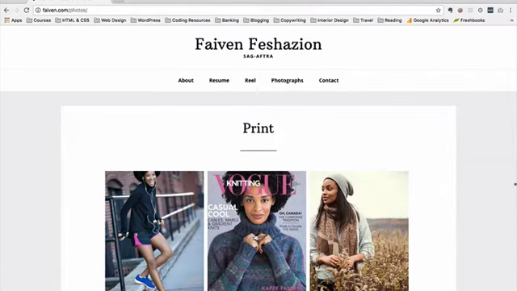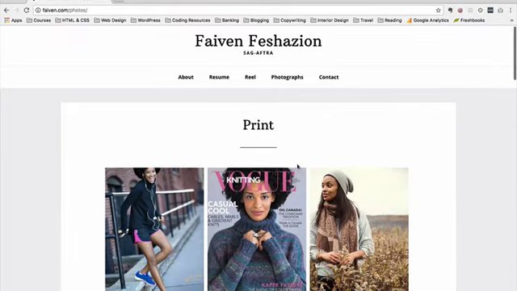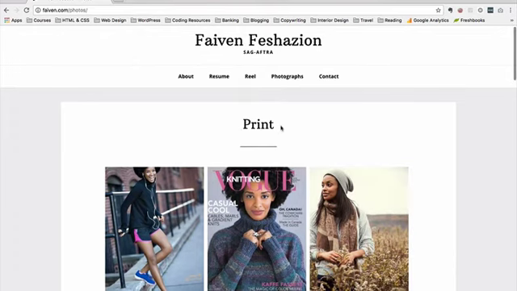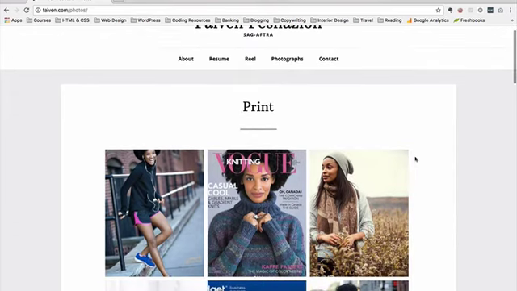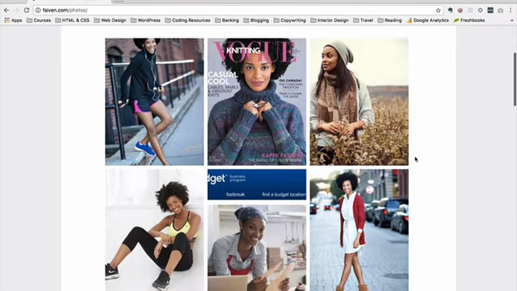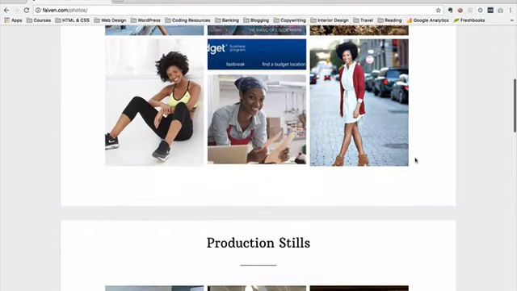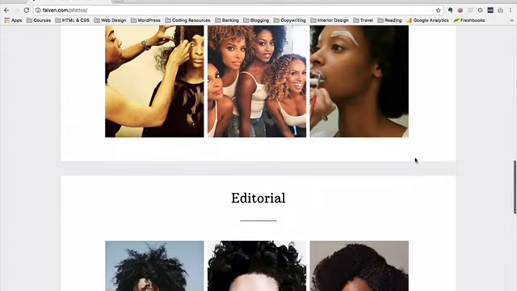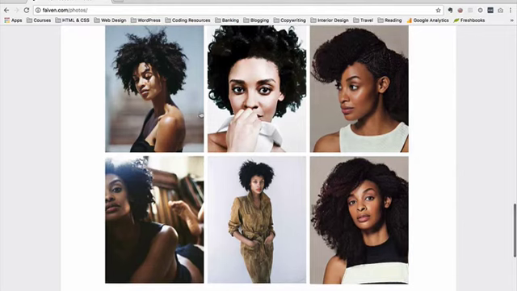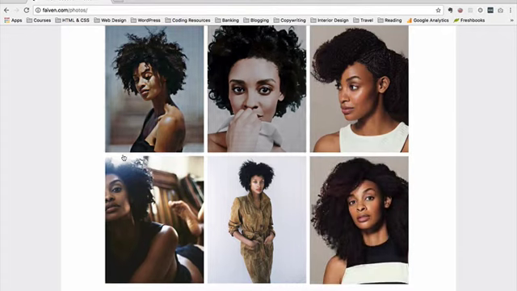Step number 3 is that we edited Faven's content based on the ideal user that we talked about in step 2. By content, I mean text and video and photographs and little things like headlines here. So we wanted to make sure that the content on Faven's site was really tightly edited to be the best of the best. You'll see here in the image galleries that we have a very tight edit on the kinds of images that we're displaying. And we've made sure that each image that's featured in the gallery is a great image, as well as making sure that the whole layout looks good as well.